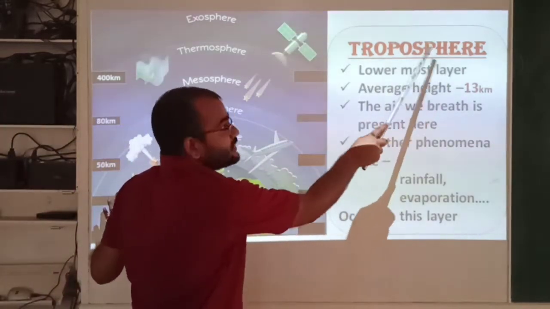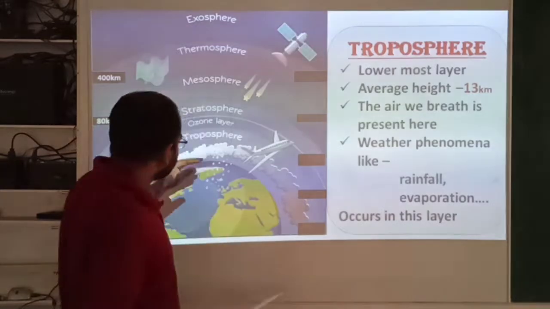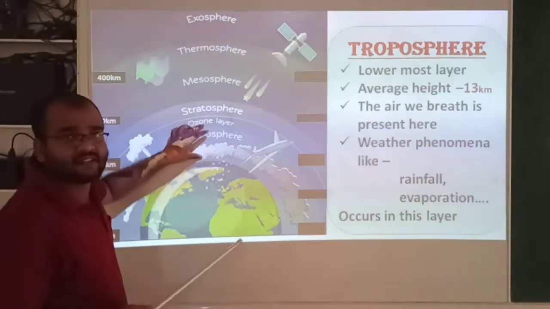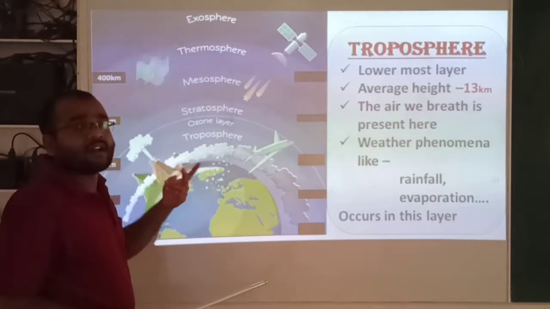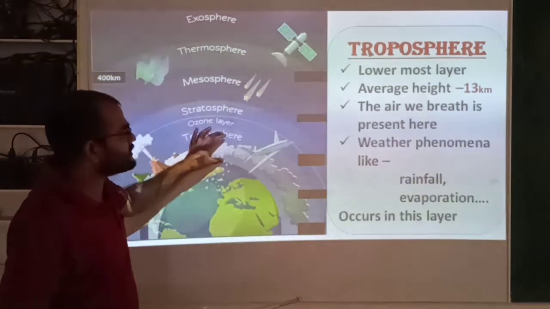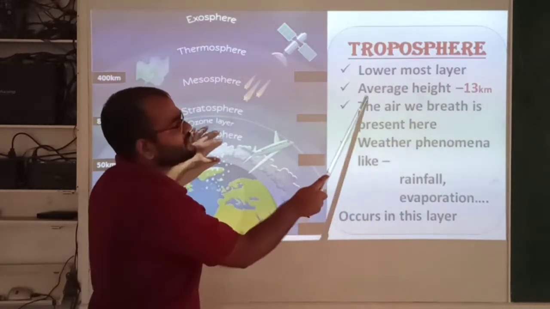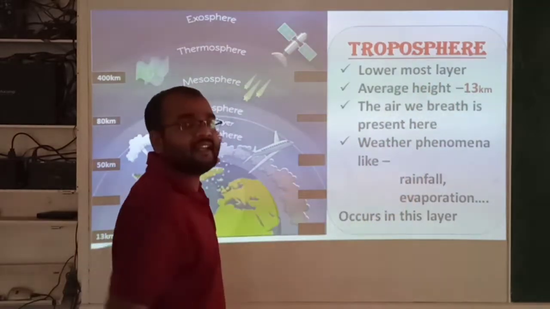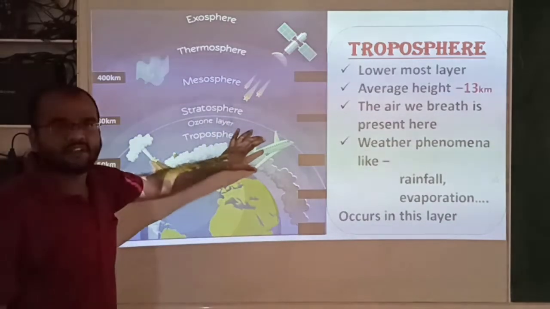Lowermost layer, this troposphere is the lowermost layer. That means this layer is present at the bottom, nearest to the Earth's surface. That's why we call this layer the lowermost layer, and its average height is 13 kilometers. See here, this is the average height.